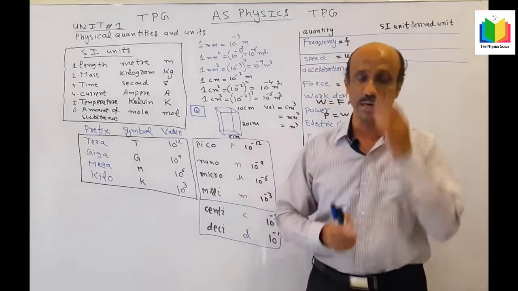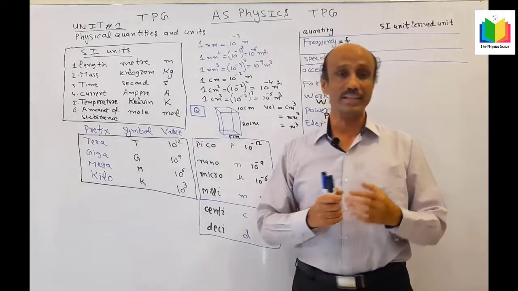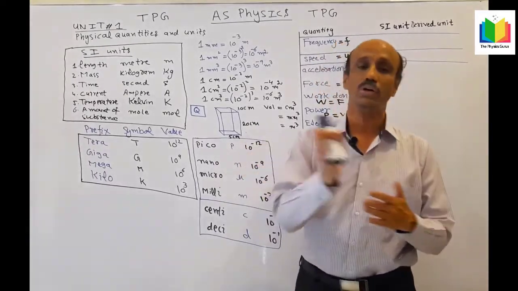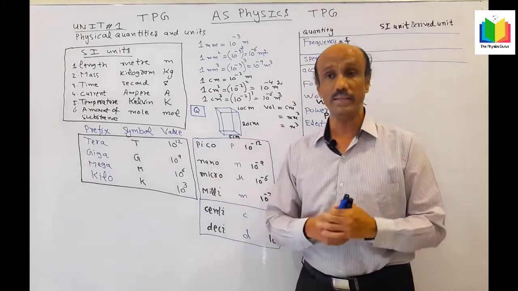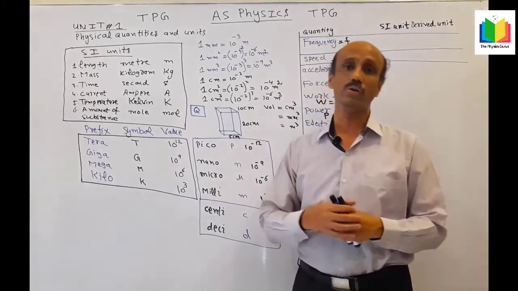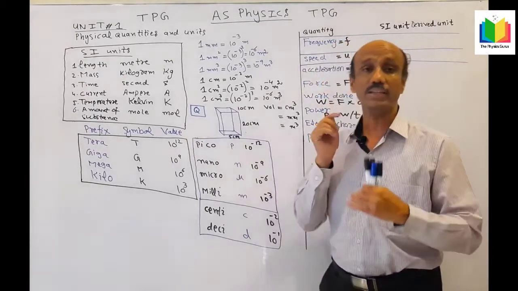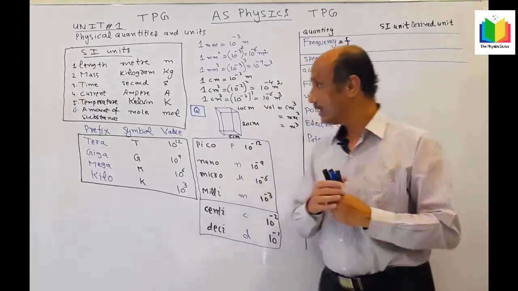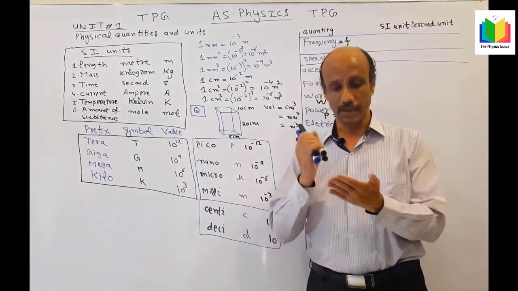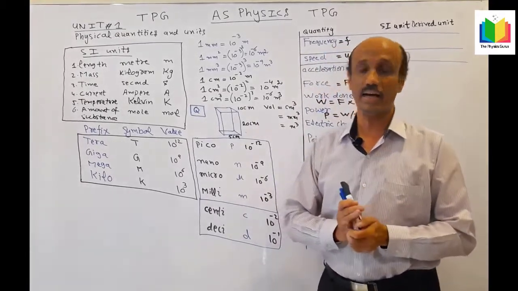You have to remember these values. If you do not remember these values, you will not be able to solve the question, because the unit always needs to be converted into base units. Whenever you talk about distance, it is always taken in meter. So prefixes have positive values as well as negative values.